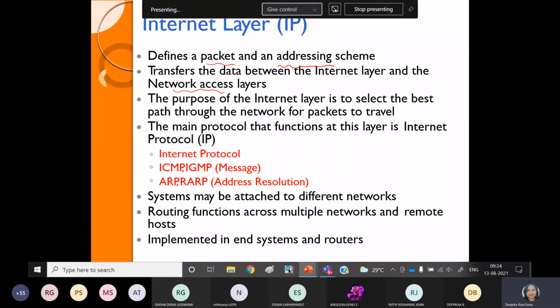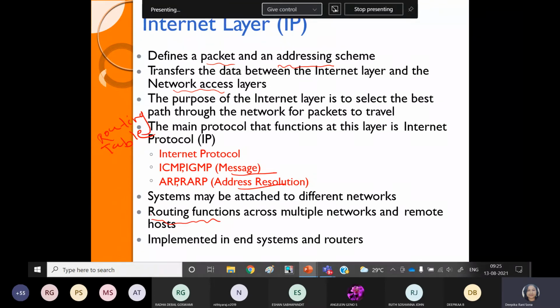So what are the protocols used here? ICMP and IGMP, then ARP or RARP. You just go through the abbreviation of these things, guys. So for what purpose? For messaging purposes, we can refer to ICMP or IGMP, and for address resolution, we have to refer to the ARP or RARP protocols. So routing functions can be defined here. Later we are going to learn about the routing table, guys. So which path is better? That will be guided at this internet layer. Unnecessary utilization of resources can be stopped here.